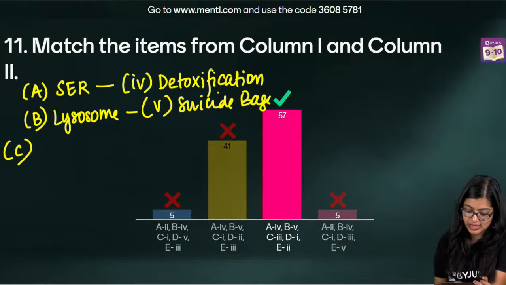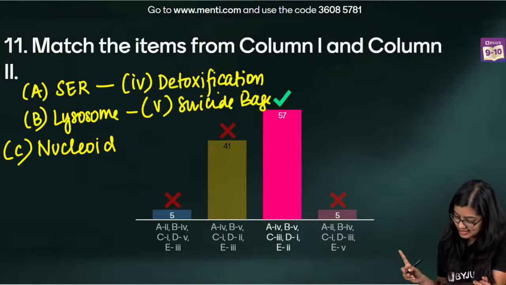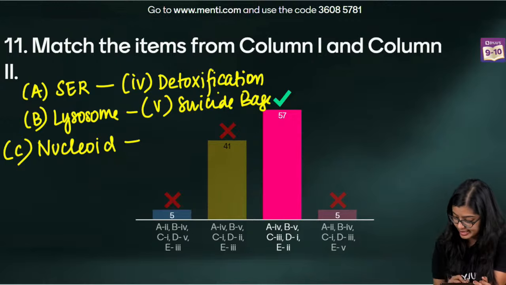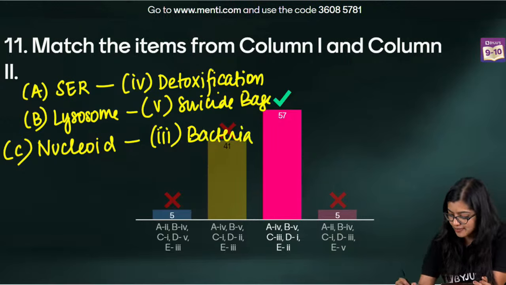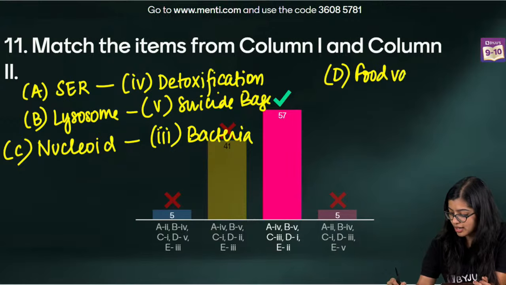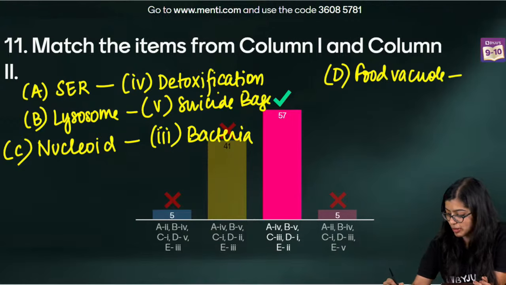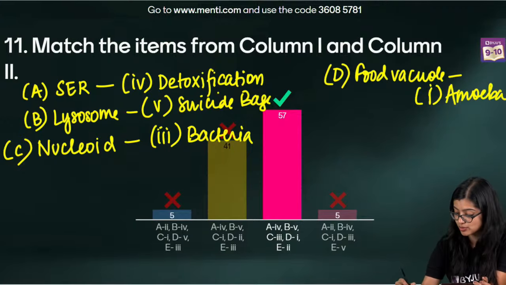Now, next we have C, which is the nucleoid region. Now, I feel like this is where you guys would have made the probable mistake, right? Now, we know that the nucleoid region is something that we find in bacteria, okay? Now, what are we left with? We are left with food vacuole. Now, food vacuole formation takes place in an organism like amoeba, right? So, we observe this in amoeba due to endocytosis.